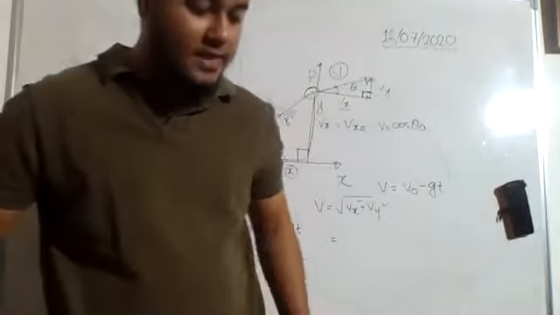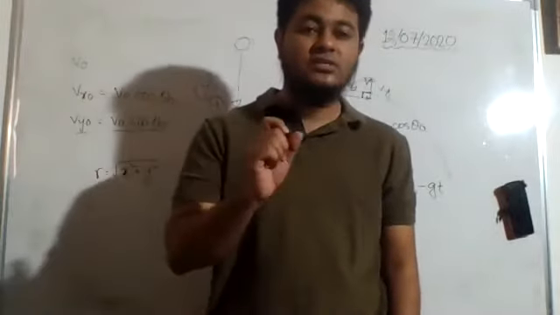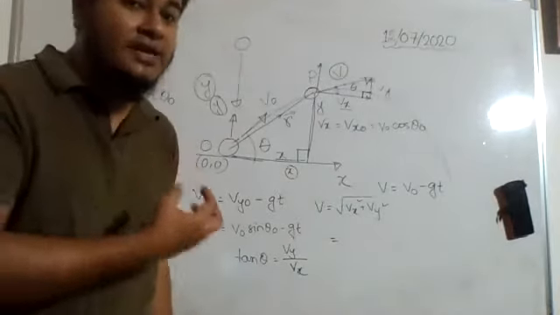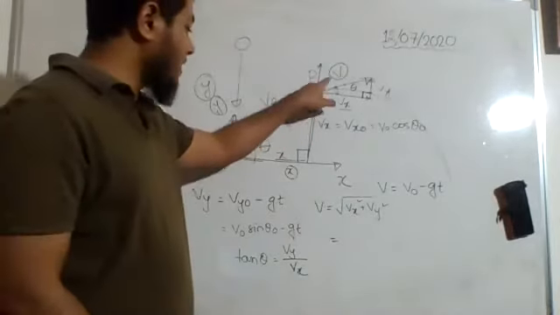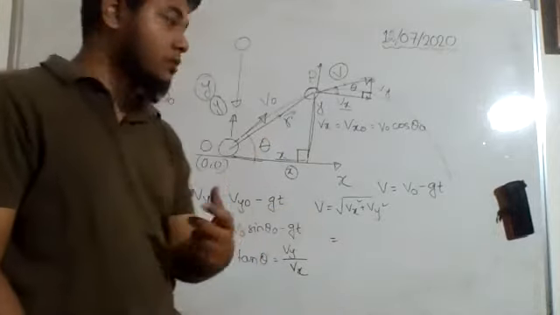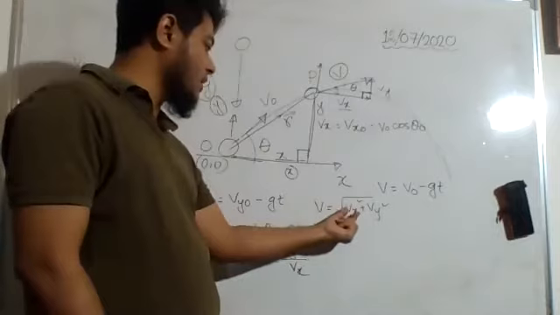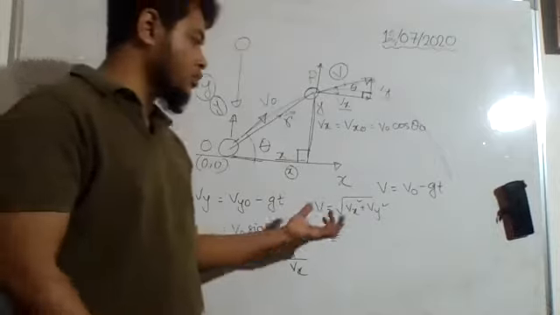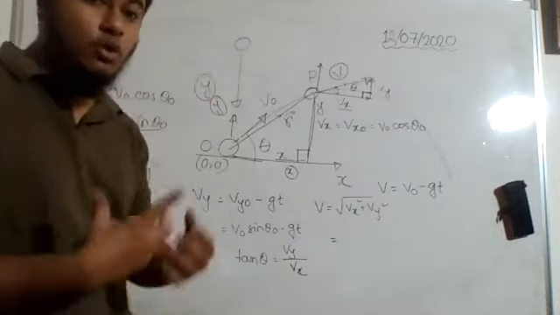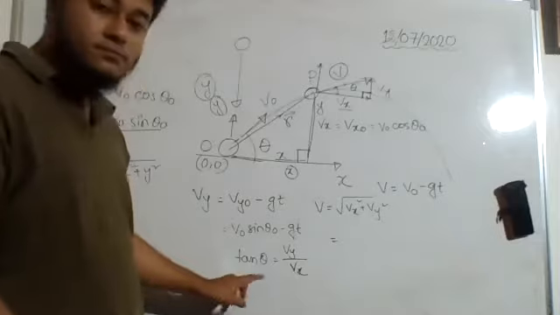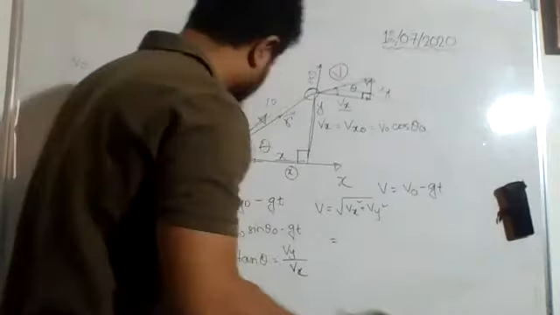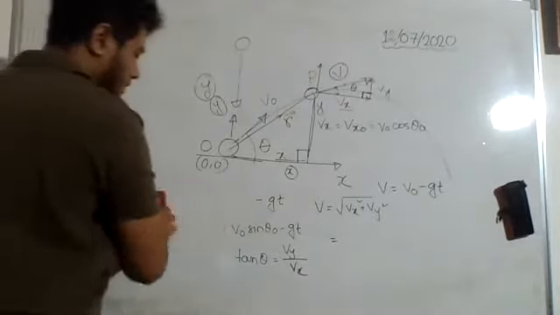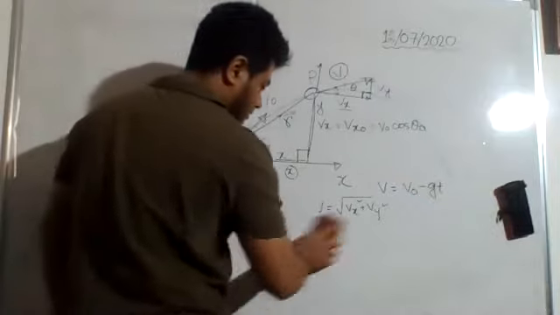Now we are going to talk about the trajectory of a projectile. Till now, we discussed the velocity of the projectile at any point. This v represents the velocity at any point. If you take this point, then you have to put the values of vx and vy for this point. If you put the corresponding values, you can find the velocity at that point. Also, you can find out the direction. Easy. Now, trajectory. What do we mean by trajectory? Are you familiar with this word trajectory?